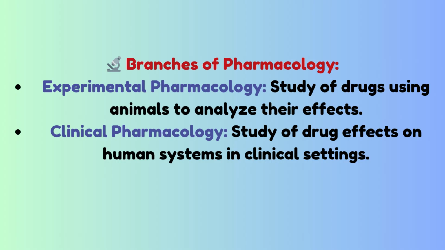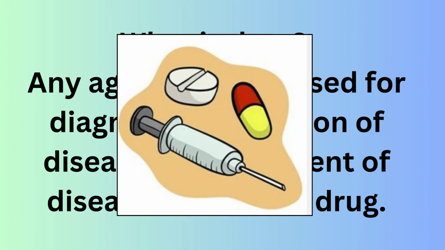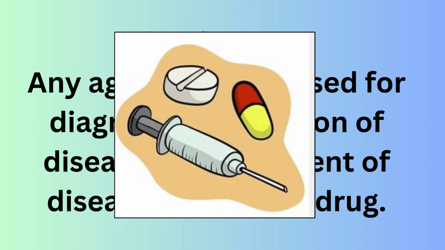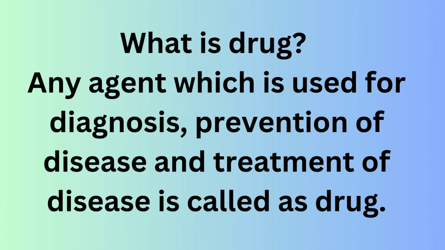Branches of pharmacology: experimental pharmacology. It includes study of drugs using animals to analyze their effects. And second branch is clinical pharmacology. It includes the study of drug effects on human systems in clinical settings. We should also know about the definition of drug. Any agent which is used for diagnosis, prevention of disease and treatment of disease is called a drug.